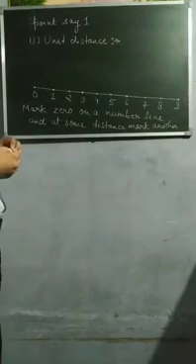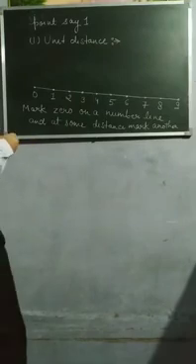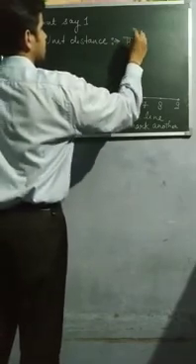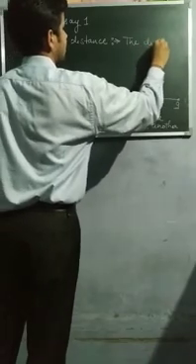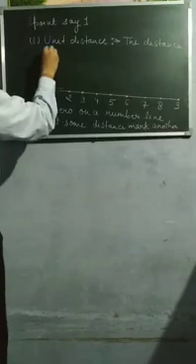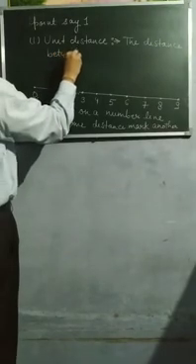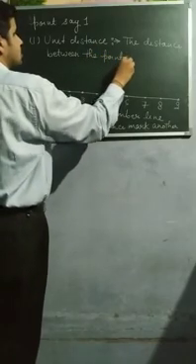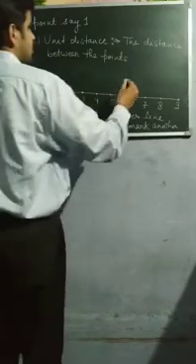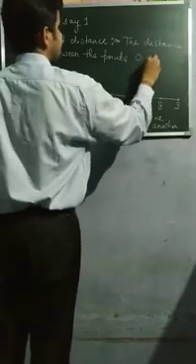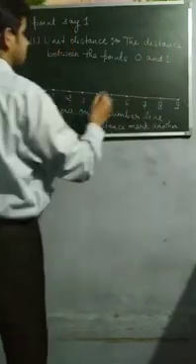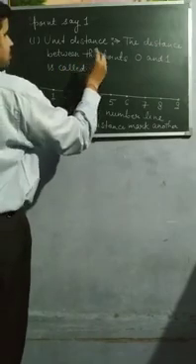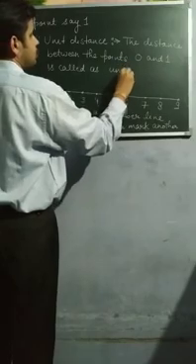The distance between the points 0 and 1 is called unit distance.